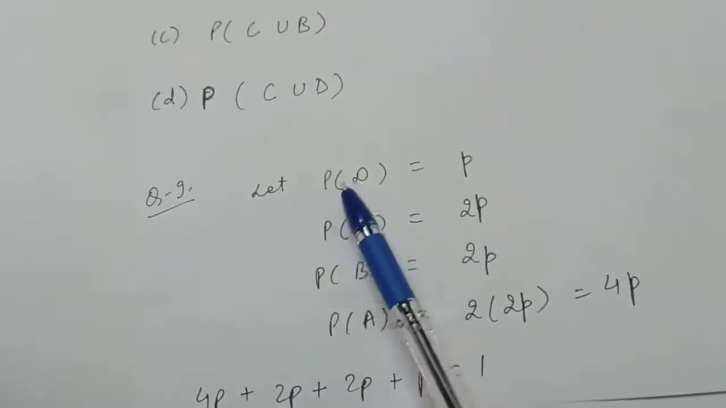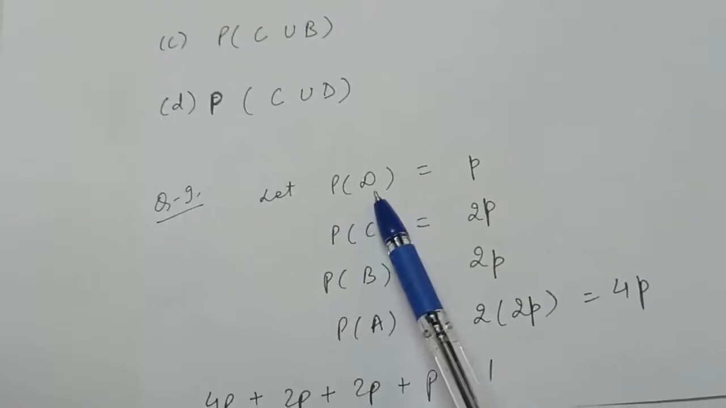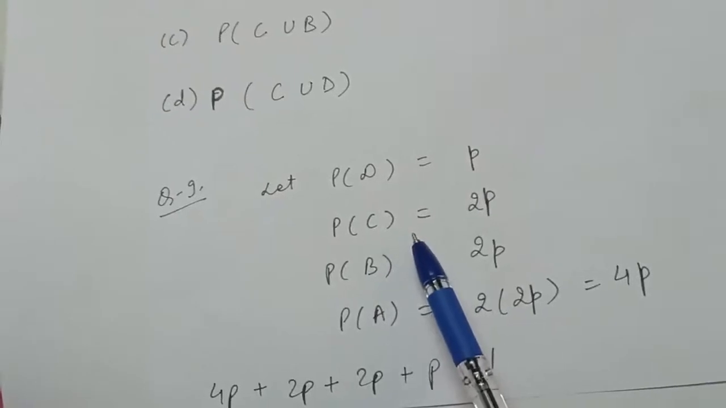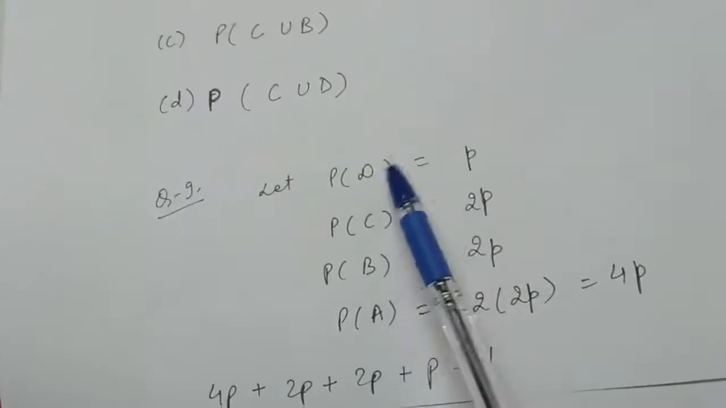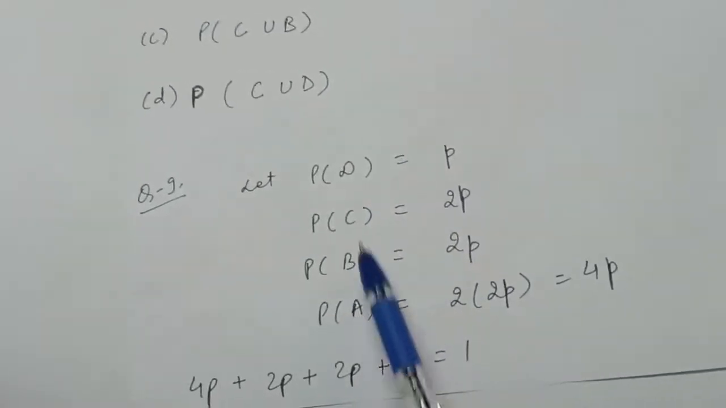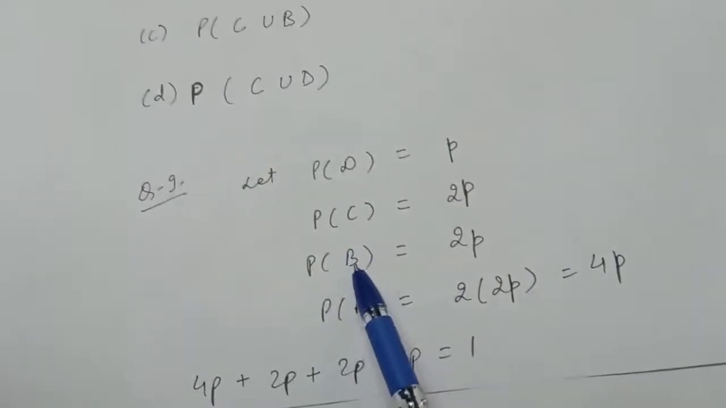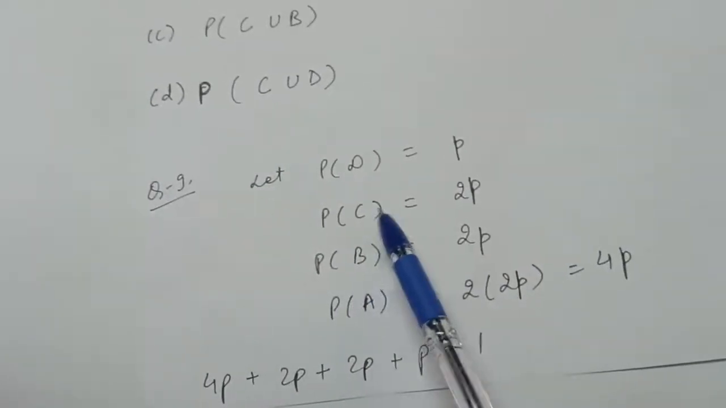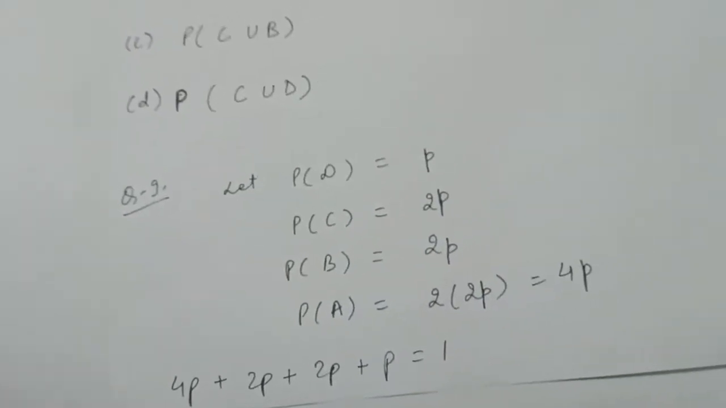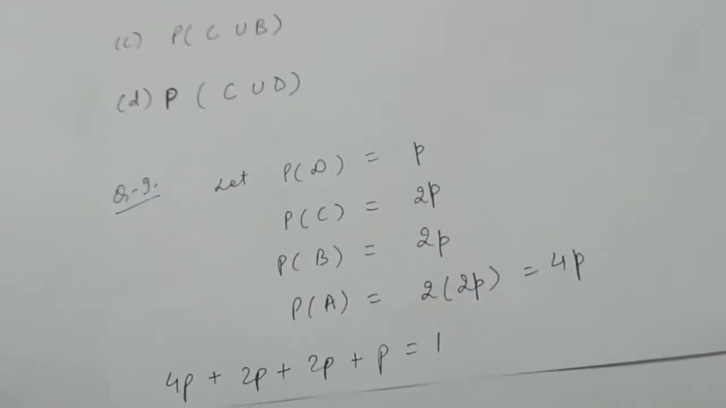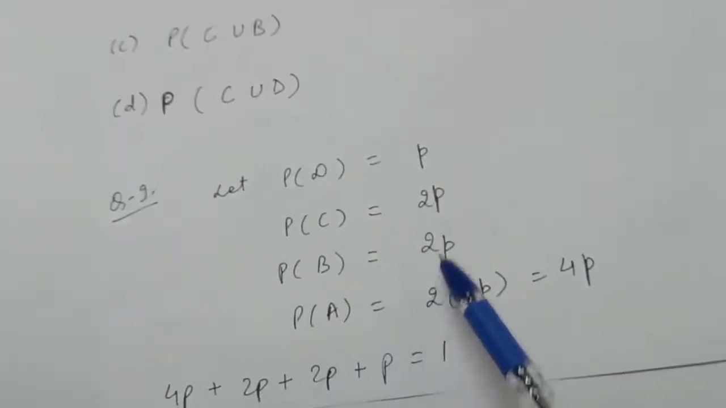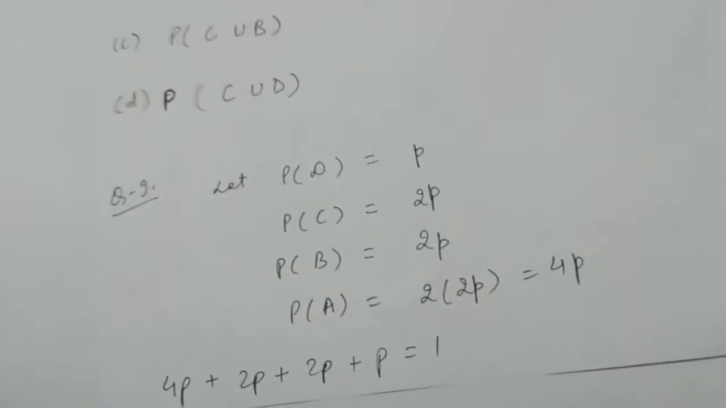So first of all, let the probability of selection of D be P. Now it is given that C is twice as likely to be selected as D. So if probability of D is P, then probability of C is 2P. Next, B and C have the same chances, so probability of B will be equal to probability of C, which is 2P. And A is twice as likely to be selected as B, so probability of A will be twice the probability of B, that is 4P.